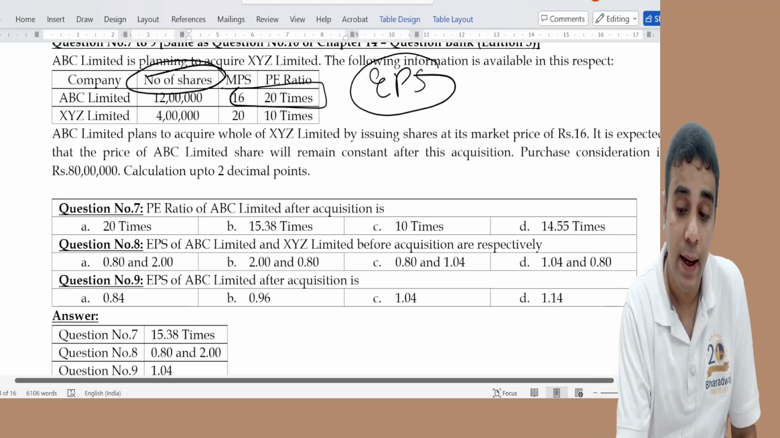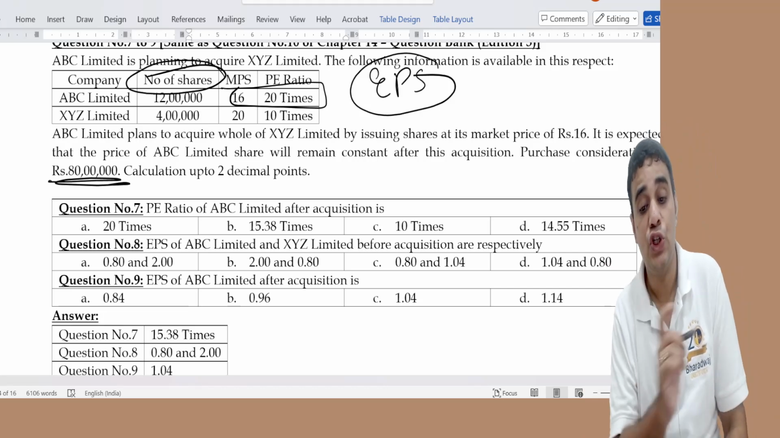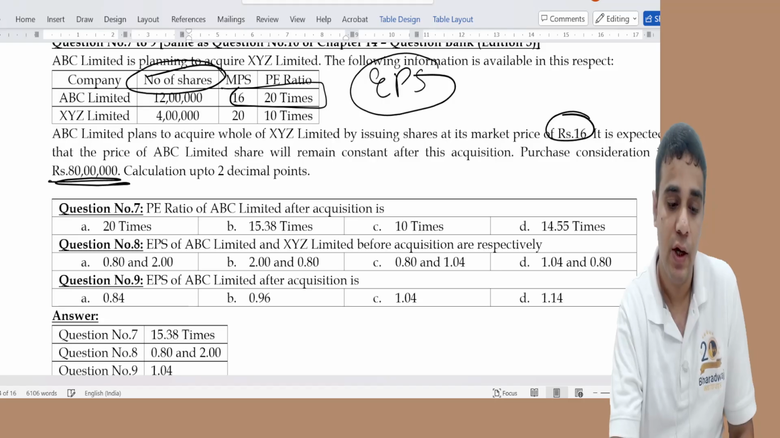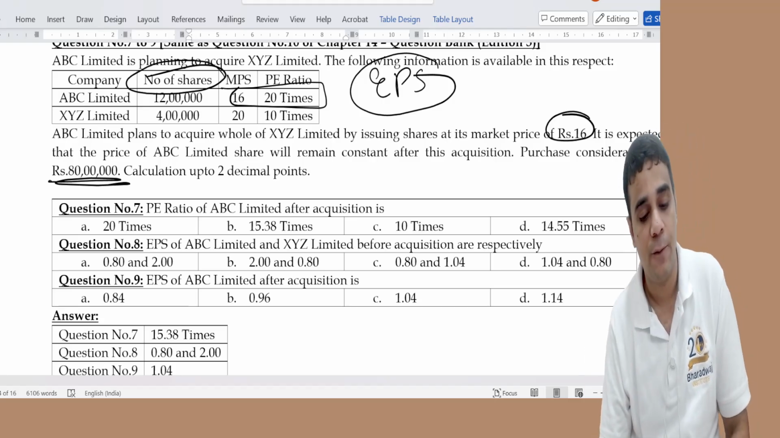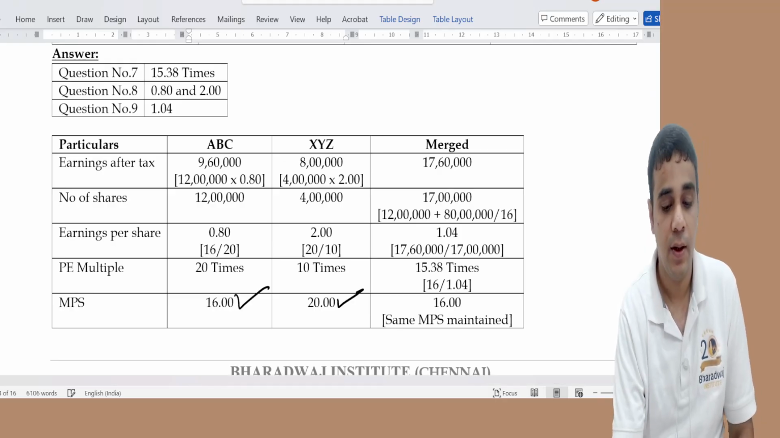We are going to acquire the other company by paying 80 lakh rupees, and we'll issue shares at 16. So 80 lakh divided by 16 is the number of shares issued, our usual format. This was given in the question.